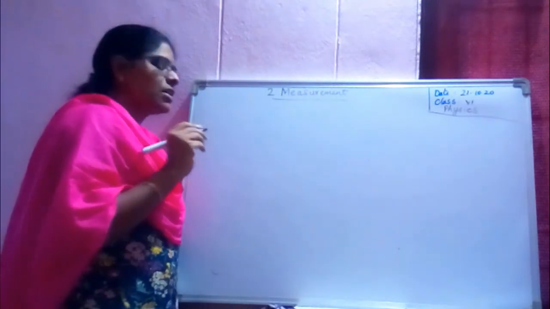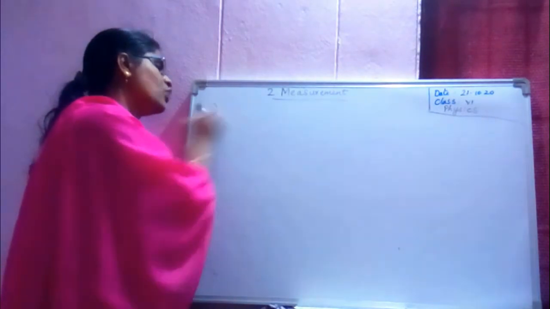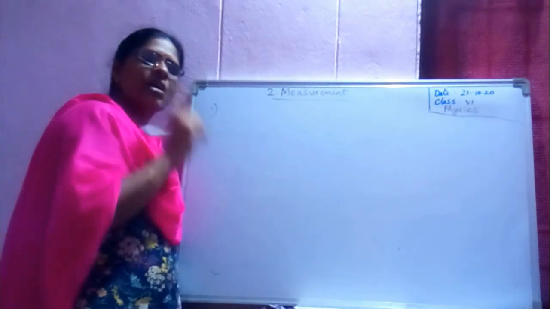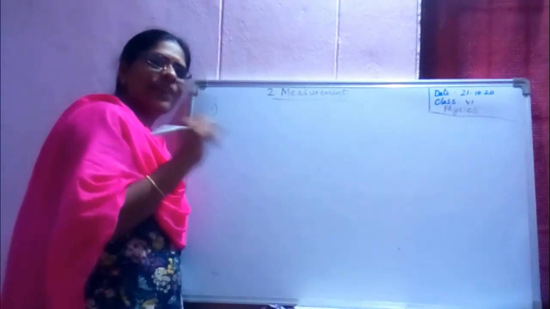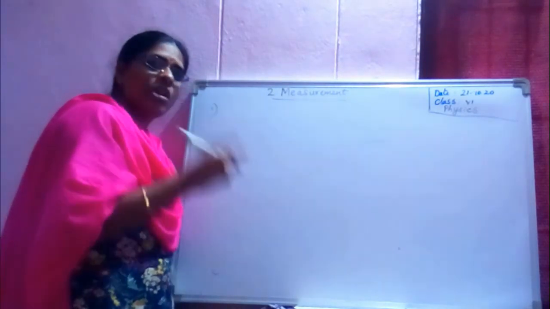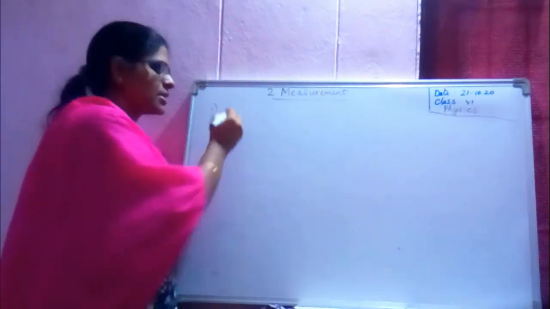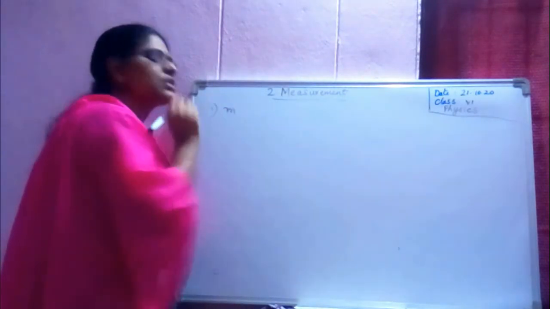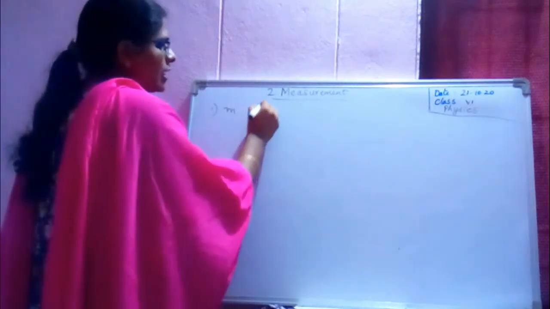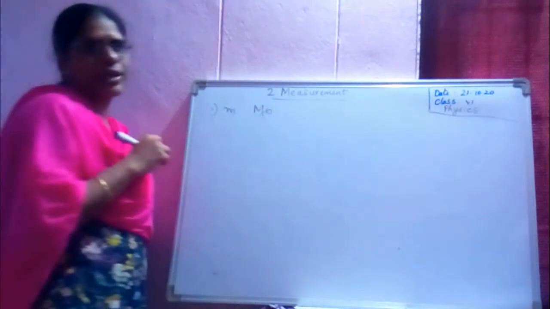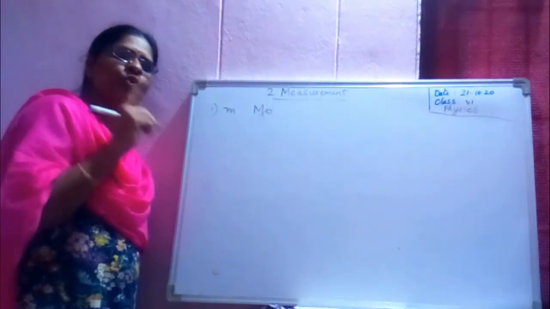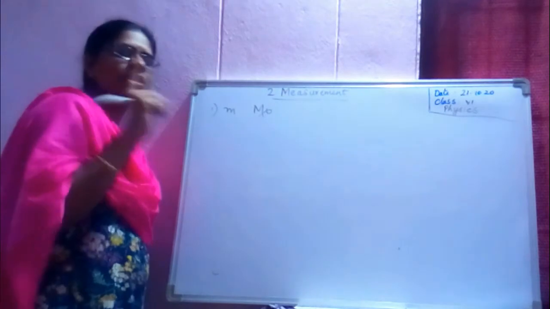Remember my words, the rules for writing the symbols of units. First rule is always the symbols must be written in small letters. Meter, if you write capital M, it's wrong. Always the symbols of the unit must be written in small letters.